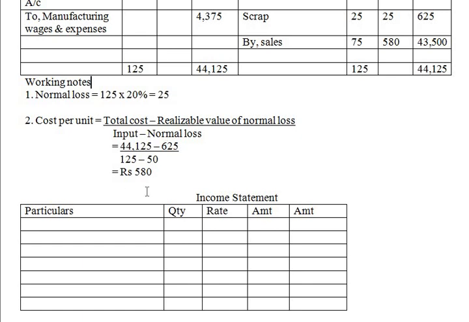So as I have told, we are asked to prepare the income statement, so we are preparing the statement over here: particulars, quantity, rate, and two amount columns.